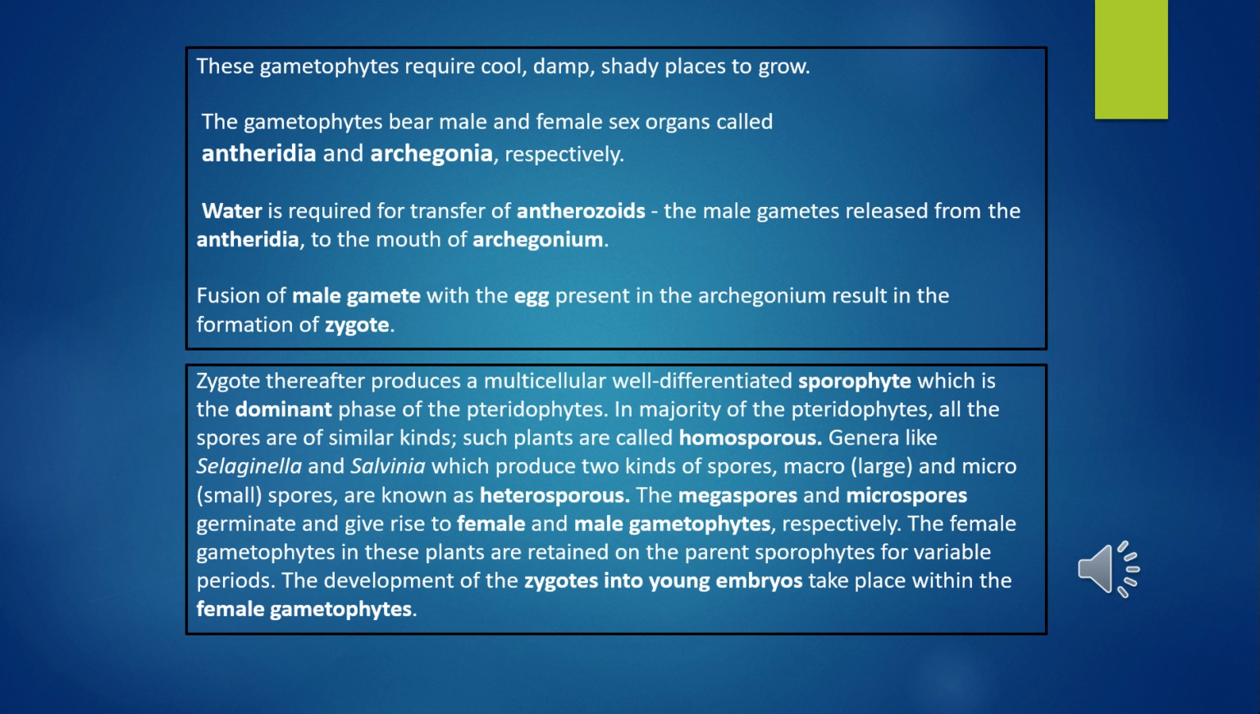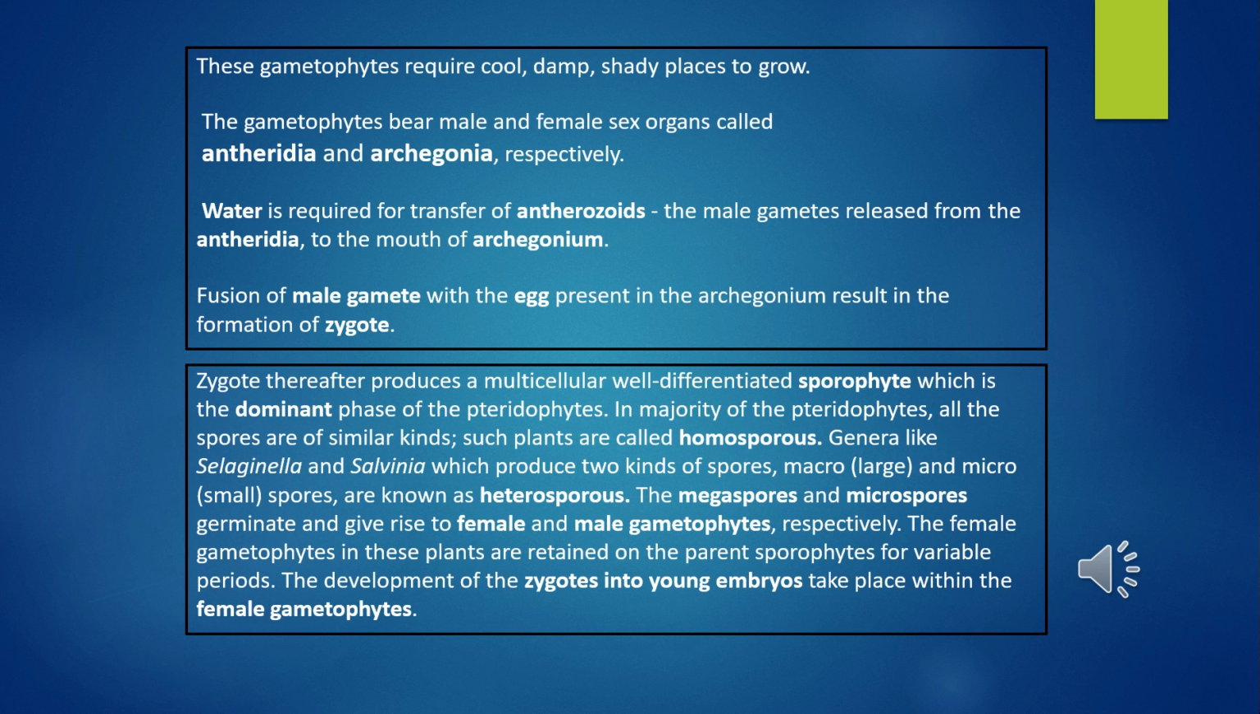The gametophytes bear male and female sex organs called antheridia and archegonia respectively. Water is required for transfer of antherozoids, the male gametes released from the antheridia, to the mouth of the archegonium. Fusion of the male gamete with the egg present in the archegonium results in the formation of the zygote. The zygote after that produces a multicellular, well differentiated sporophyte, which is the dominant phase of pteridophytes.